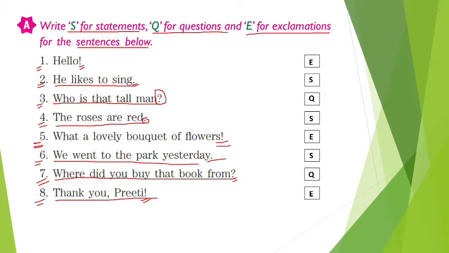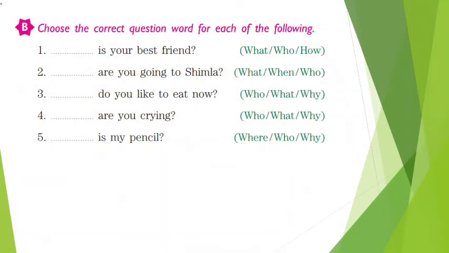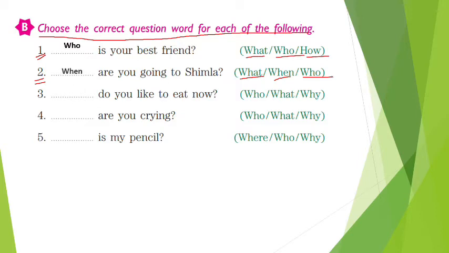Alright, let's move on to the next exercise now. The next exercise is: choose the correct question word for each of the following. The first fill in the blank here is, dash is your best friend. So what can be the answer? What, who or how? The correct answer is: who is your best friend. Now the second one, dash are you going to Shimla? What, when or who? Which is the correct one? The correct answer is: when are you going to Shimla?